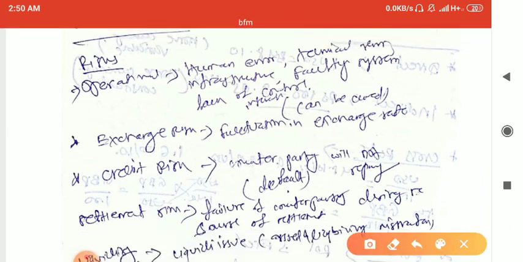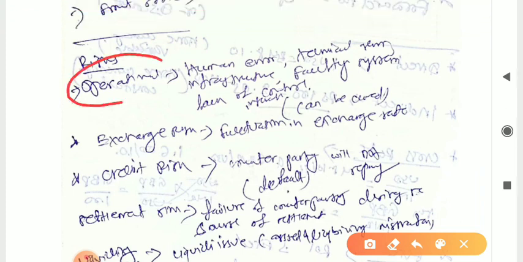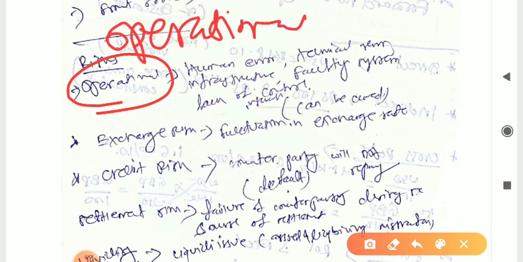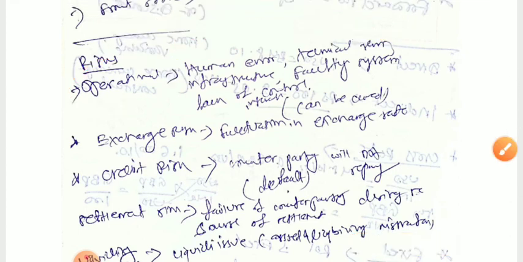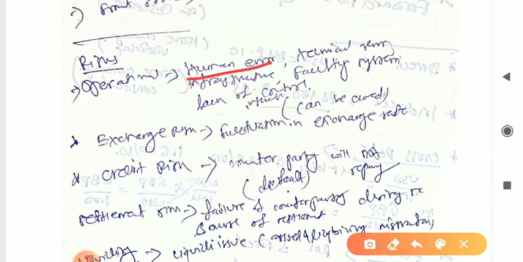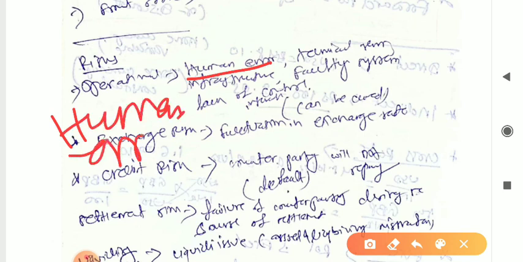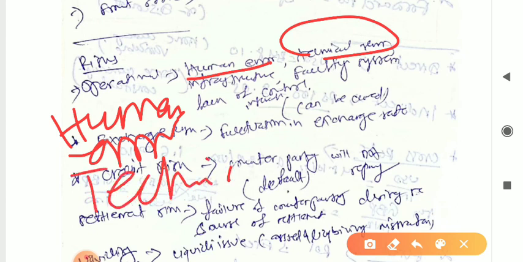So here you can see the first risk is operational risk. So what are the things which are covered in the operational risks? First, there are some examples like human error, technical error, any types of technical error.